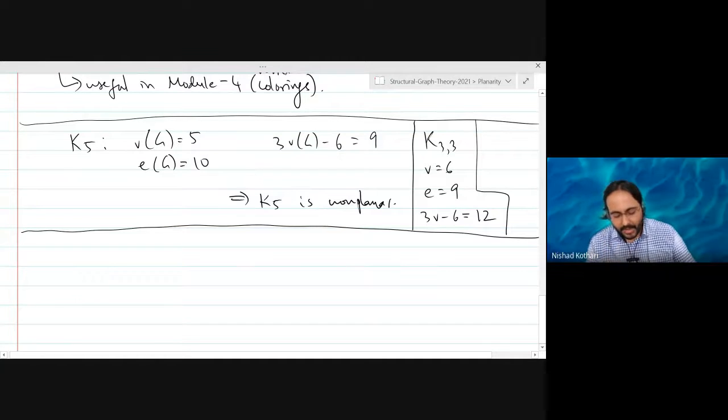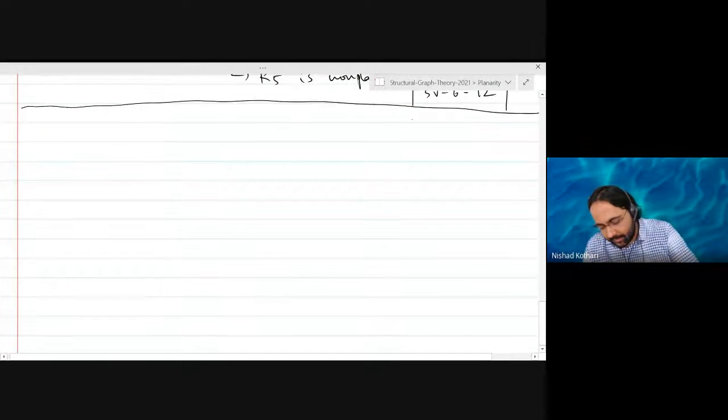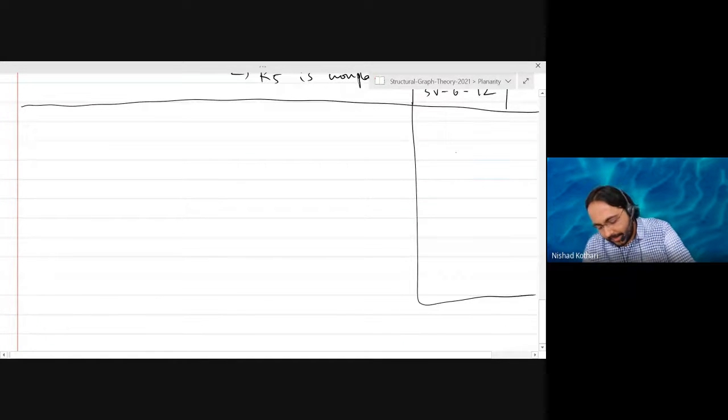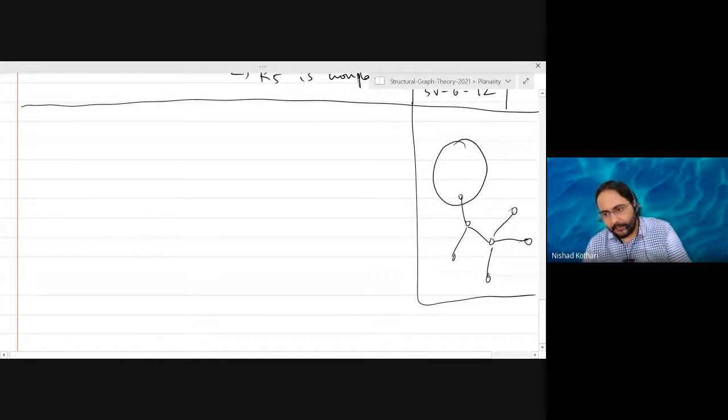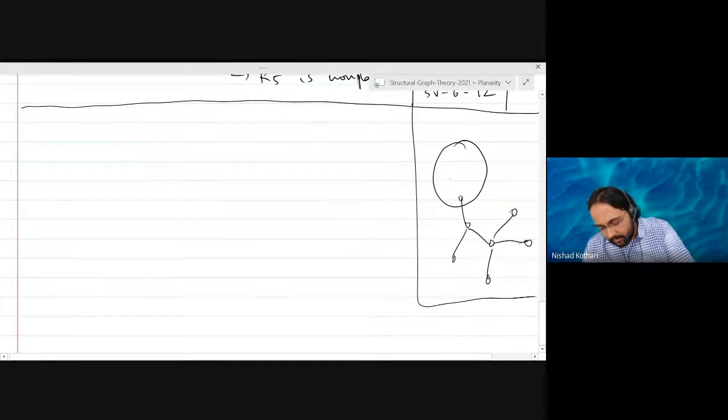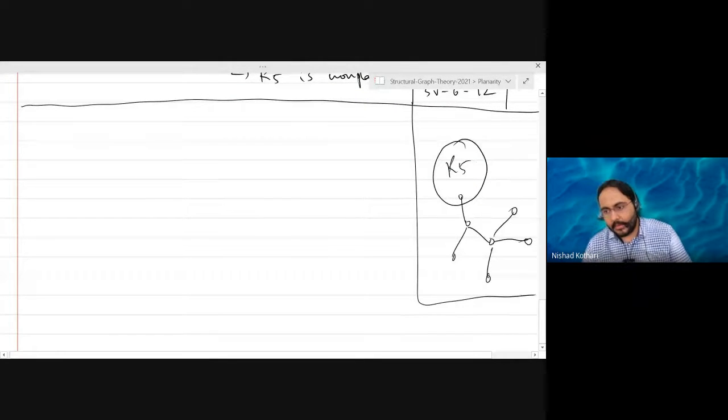And in fact, K33 is a very specific graph. Take any non-planar graph and keep adding vertices like this. For example, take K5 and you add more vertices, you will be able to satisfy the bound eventually, but the graph will be non-planar because there is a K5 sitting somewhere.